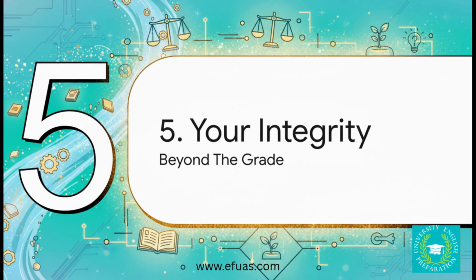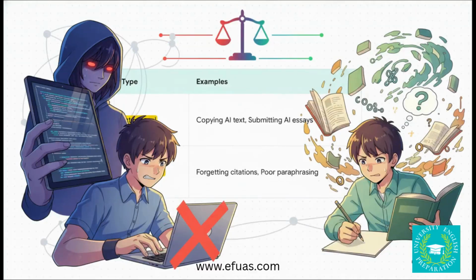Because really, this is about so much more than just getting a good grade on one assignment. So let's break this down. There are basically two types of academic dishonesty. First, there's the intentional kind: copying and pasting AI text or submitting an essay the AI wrote. But then there's the unintentional kind, like just forgetting to add citations or not paraphrasing well enough. And what you have to realize is that universities treat both of these very seriously. Why? Because either way, the result is the same. You're passing off work as your own that, well, isn't.